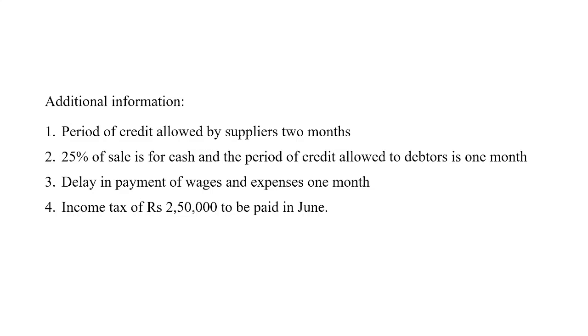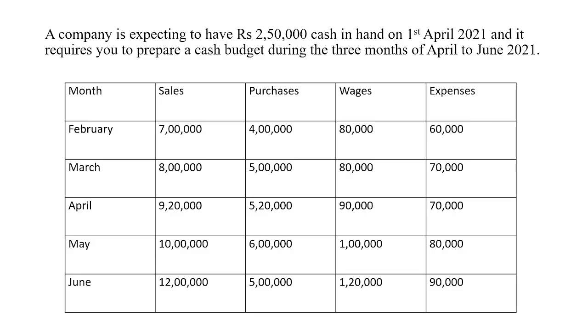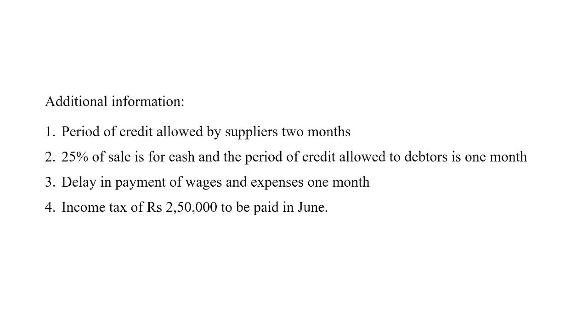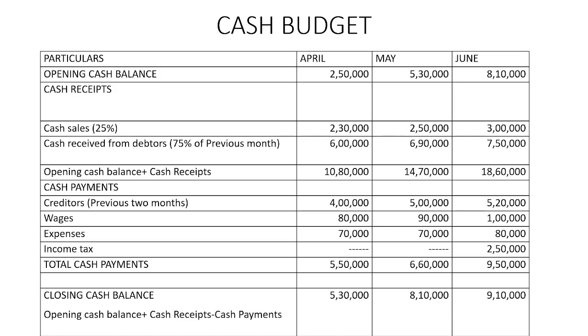Income tax of rupees 2,50,000 to be paid in June. So in June there is one extra item, that is income tax, other than the other payments. So we have the information about sales, which is 25% cash sales, 75% credit sales received next month, and purchases 2 months and wages and expenses the next month. With this information we are going to prepare a cash budget for 3 months. So the columns are particulars, April, May and June. To begin with, the opening cash balance which is given in the month of April is 2,50,000.